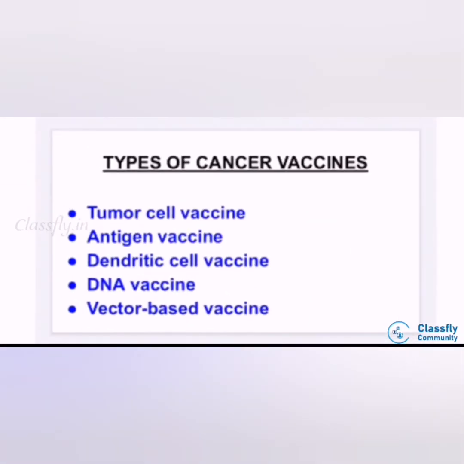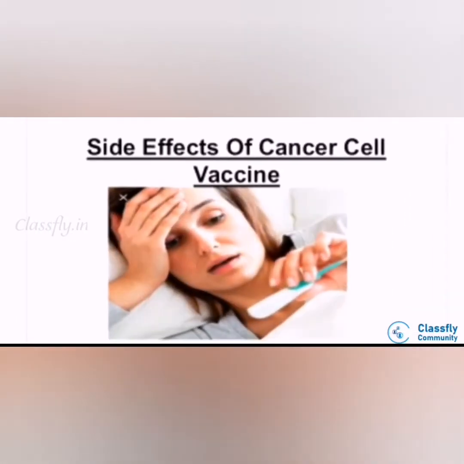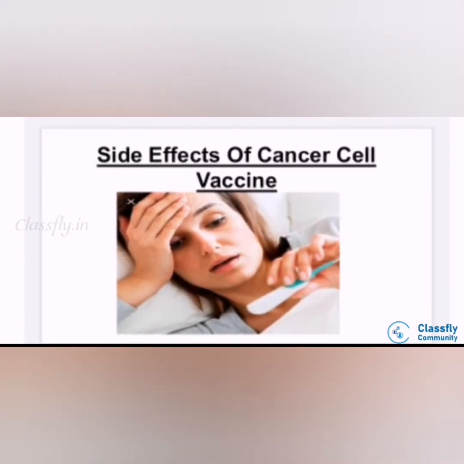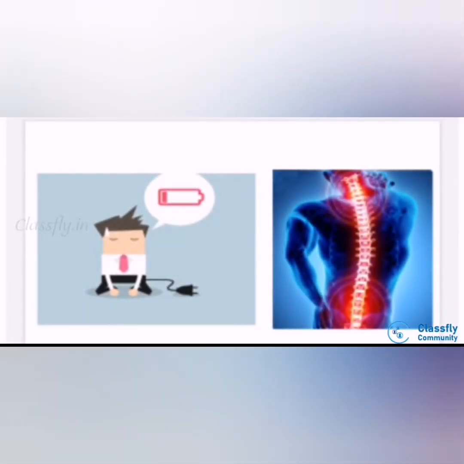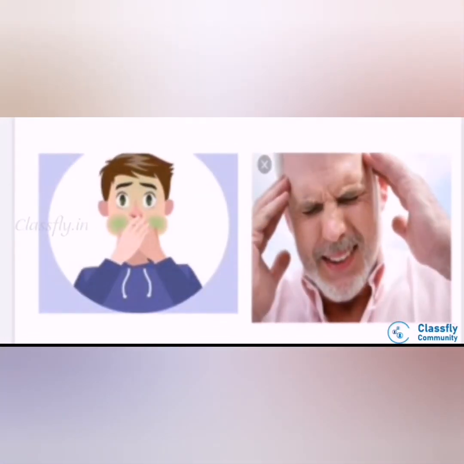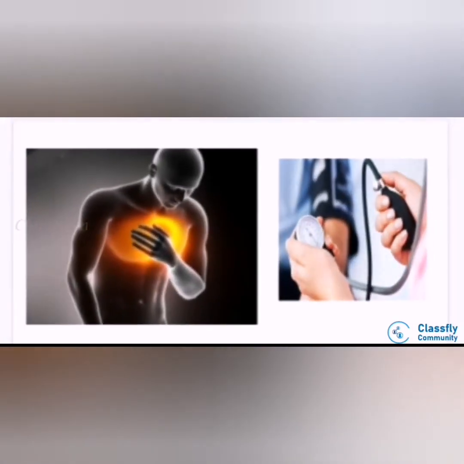Now there are different types of vaccines: tumor cell vaccine, antigen vaccine, dendritic cell vaccine, DNA vaccine and vector-based vaccines. The side effects of these are fever, fatigue, back and joint pain, nausea, headache, breathing problems and high BP.